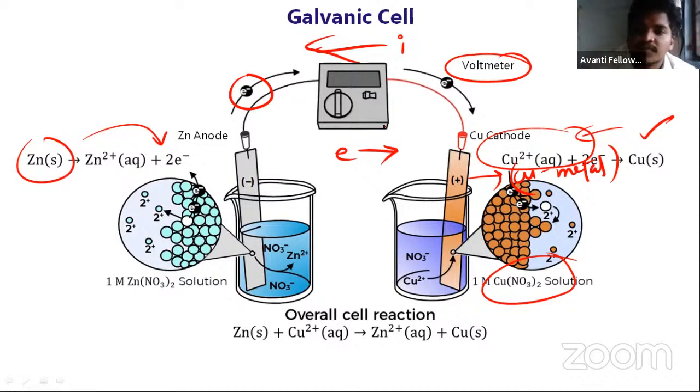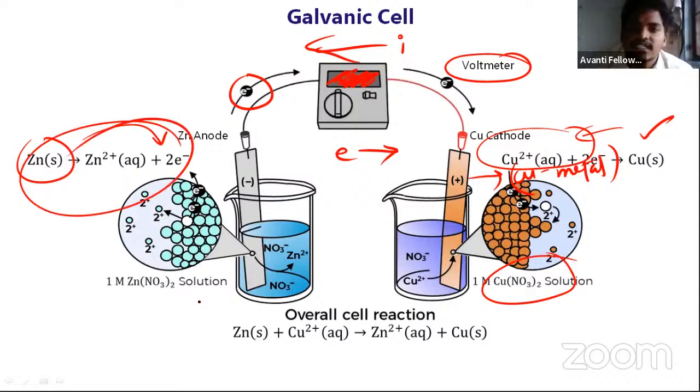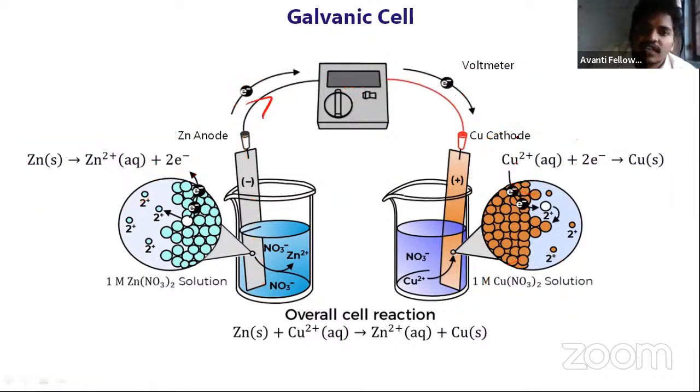One thing he observed is that when they connected the voltmeter, he saw a deflection inside the voltmeter. So he decided that something is happening here. The chemicals are losing some electrons on the surface of the metallic rod. These electrons are traveling in this direction, and whenever the electrons travel in this direction, the current flows in the opposite direction.